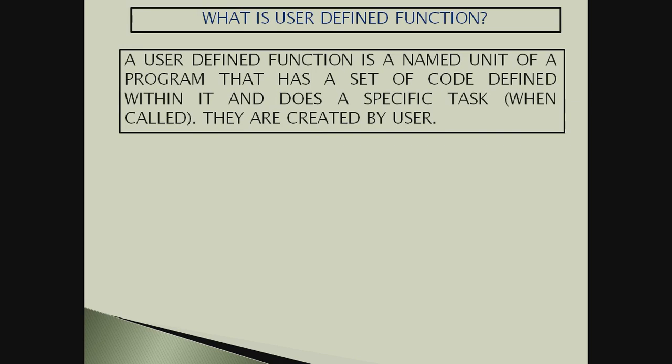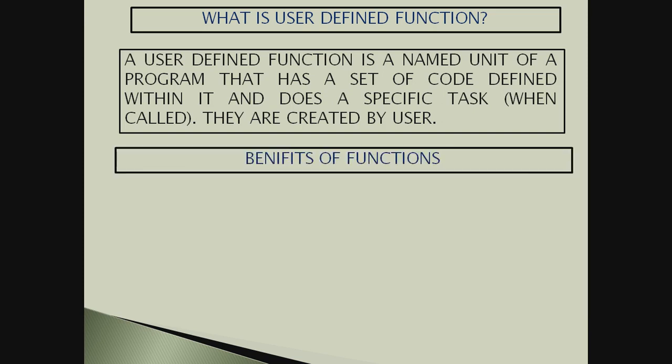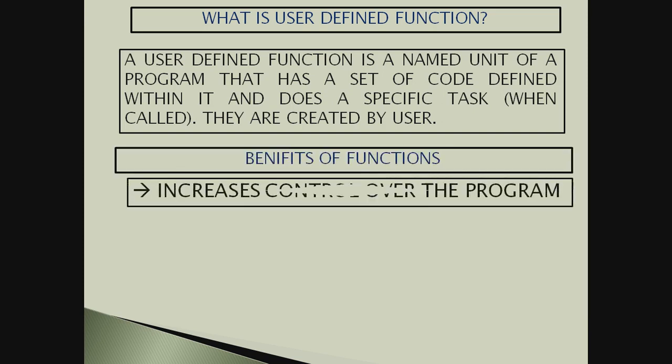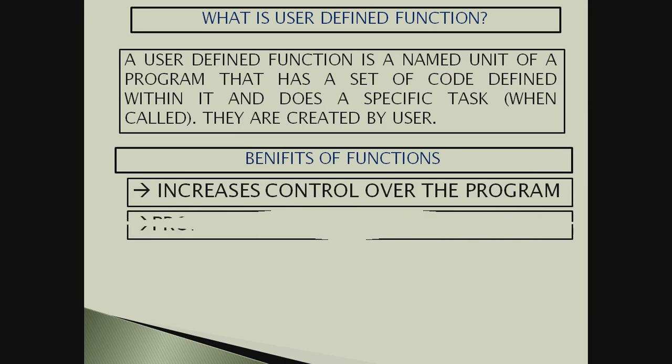We create it. Python has not created it and kept it within. What is the benefit? We have talked of the benefit. We have also enlisted the benefits here. The first benefit is it increases control over the program. You all know. Now the program can be run at our will. It promotes modularity. That also you know. It promotes a lot of modularity.